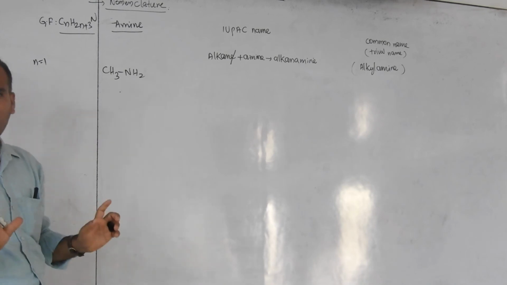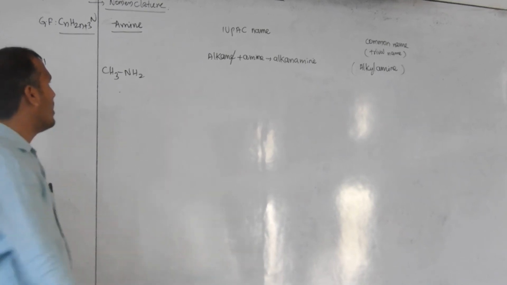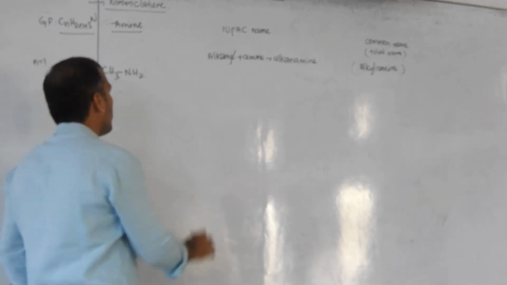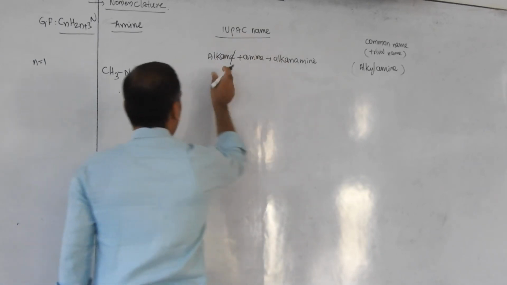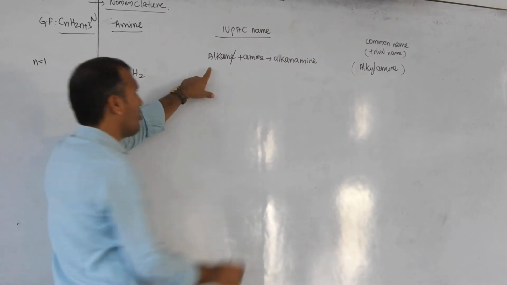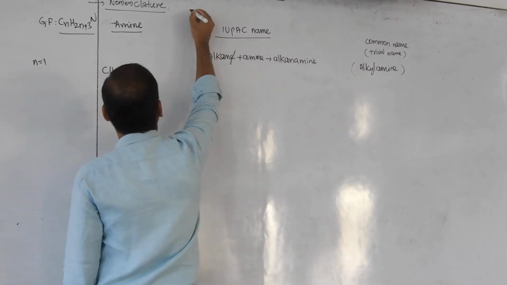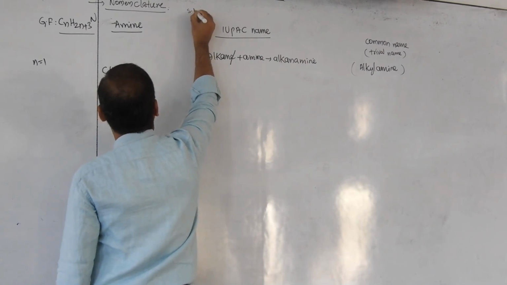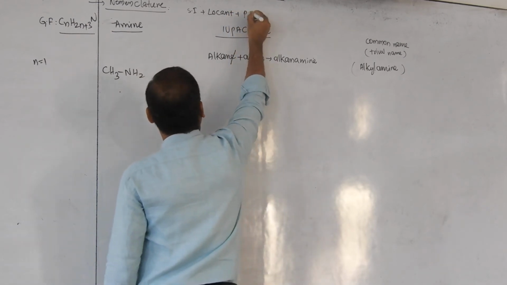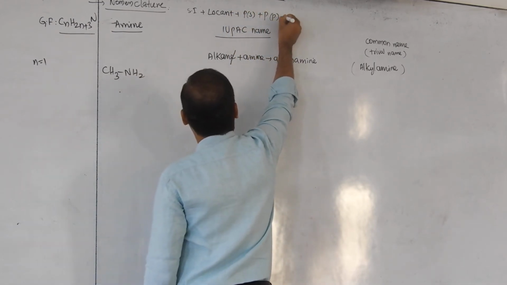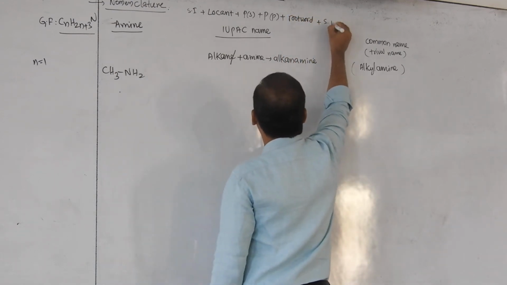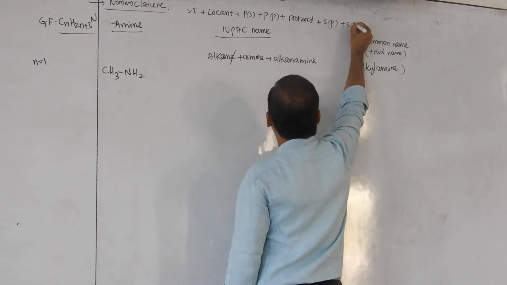Only aliphatic, not for aromatic. That is also for 1 nitrogen. If 2 nitrogen, 3 nitrogen, again it will be changed. So now IUPAC. First, find the principal carbon chain. 1 only. Then what is the root word? You know this: stereoisomerism plus locant plus prefix secondary plus prefix primary plus root word plus suffix primary plus suffix secondary.